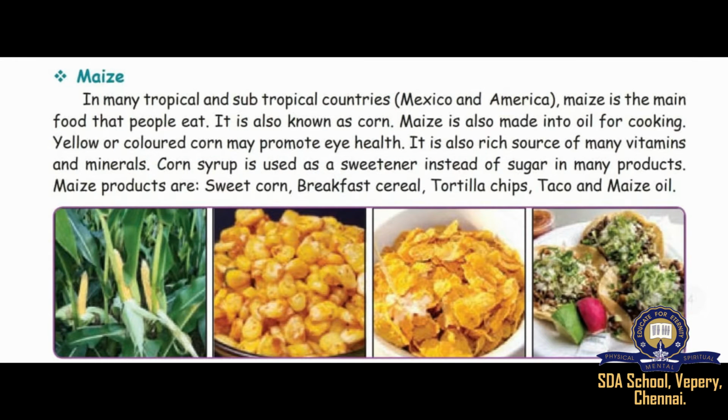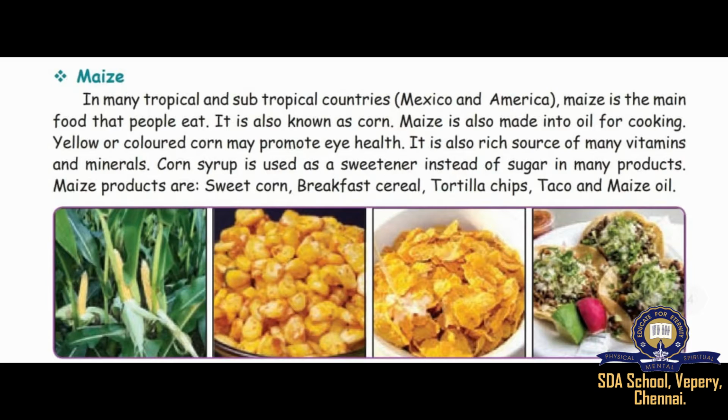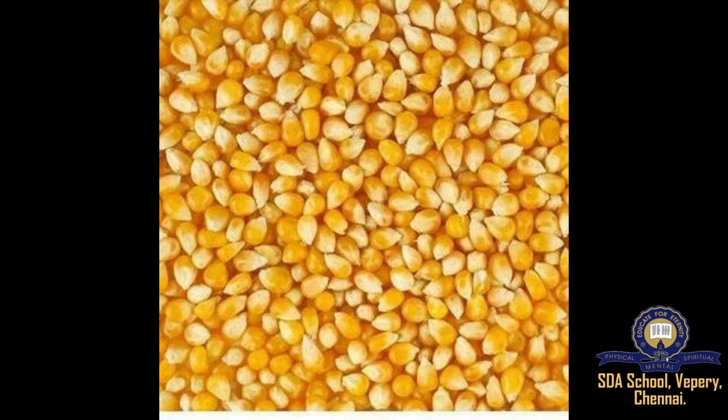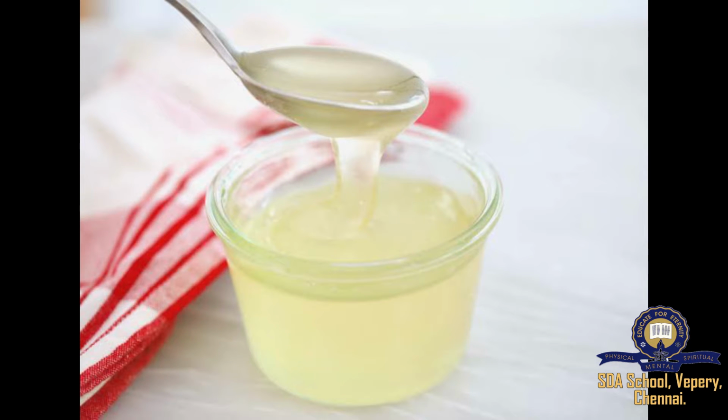Next, we learn about maize. What is the main food in tropical and subtropical countries? In many tropical and subtropical countries like Mexico and America, maize is the main food that people eat. Maize is also known as corn. What is the use of maize? Maize is also made into oil for cooking. Yellow or colored corn may promote eye health. It is also a rich source of many vitamins and minerals. Corn syrup is used as a sweetener instead of sugar in many products.